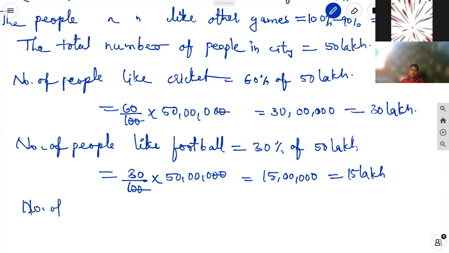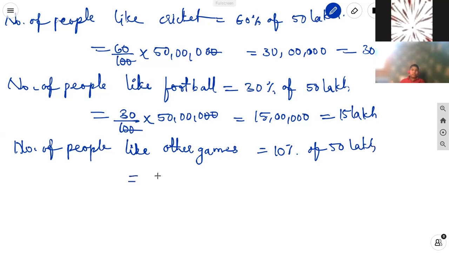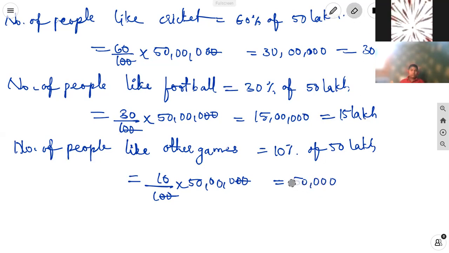Number of people who like other games is equal to 10 percentage of 50 lakh, equal to 10 by 100 into 50 lakh. 2 zeros cancel. 5 ones are 5. 1, 2, 3, 4, 5 zeros.